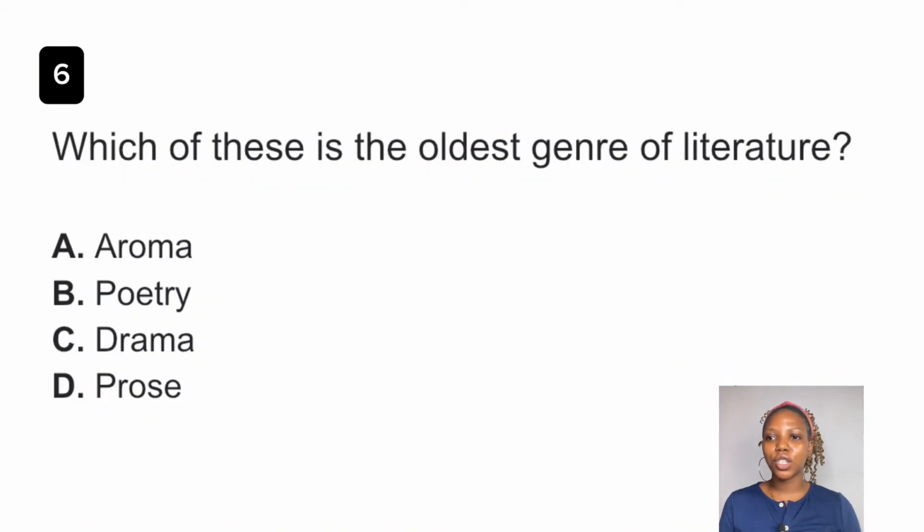Question 6. Which of these is the oldest genre of literature? The answer to this question is definitely option B, poetry. Now, poetry is considered to be the oldest genre of literature, and it dates back thousands of years to ancient civilizations such as in Greece and Egypt. Okay, do not forget that poetry is recited orally and sung, and it served a variety of purposes in ancient civilizations such as storytelling, religious worship, even for record keeping. Okay, so poetry is the answer to this question.